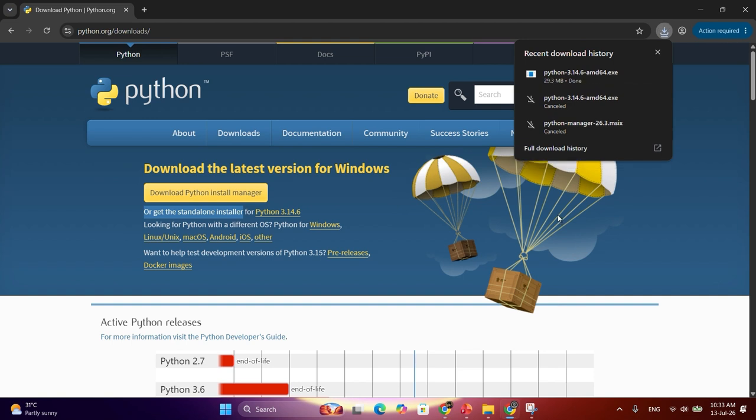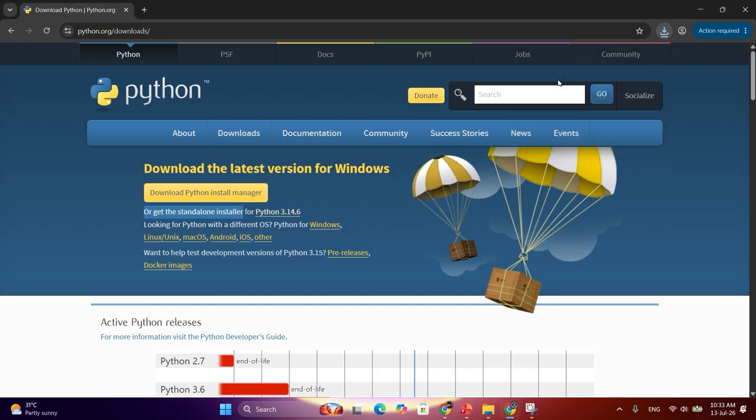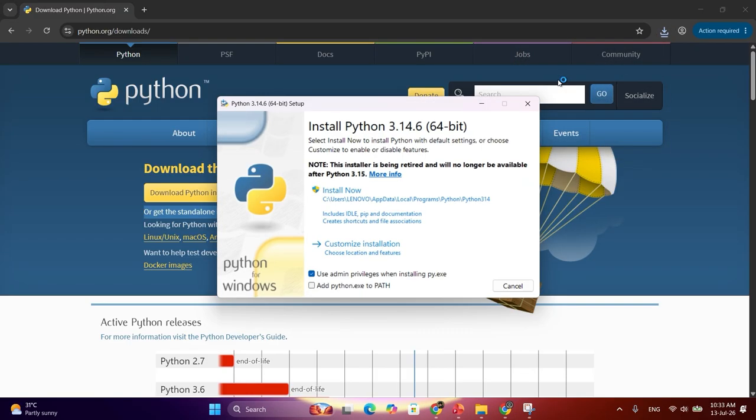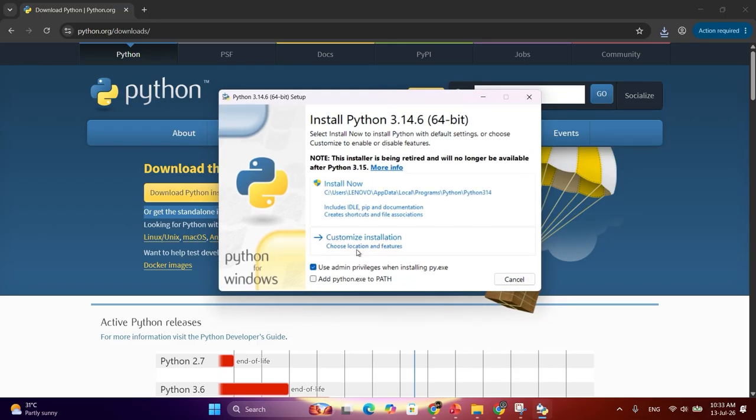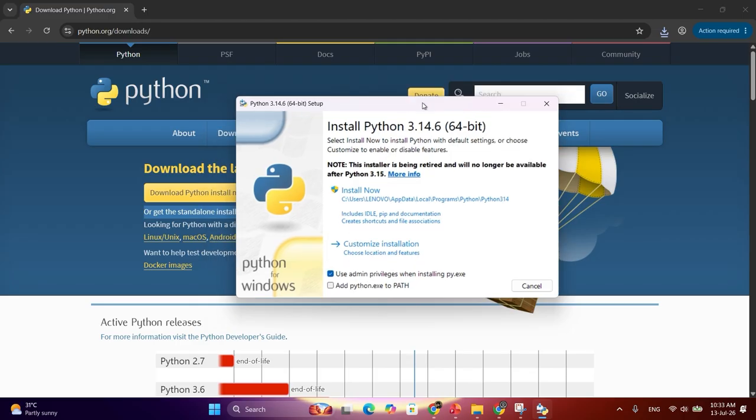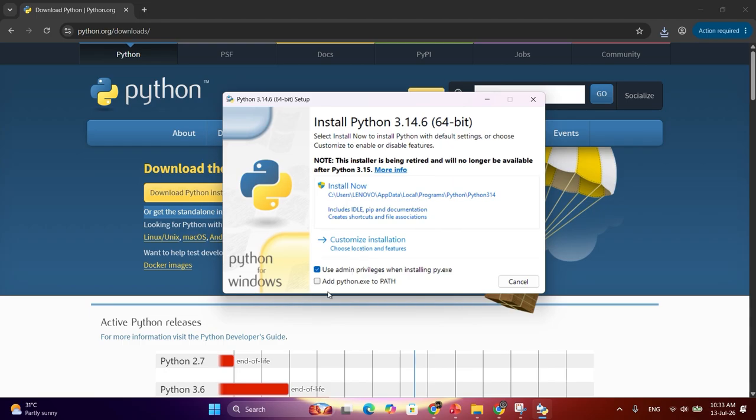So we have finished downloading the Python installer. Simply we will double click here to open it. I have already installed it, but still I'm doing it again to show you how to do it in a good way. So first of all, this pop-up will come. You need to check this box, add Python exe to the path, so it will be added to the environment path variables and you can access it anywhere. Then go with the install now button.